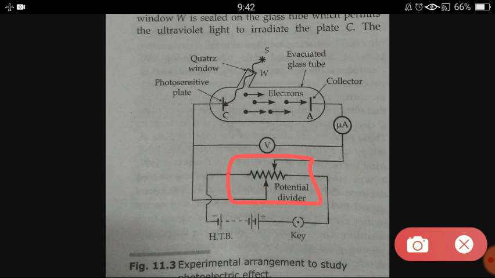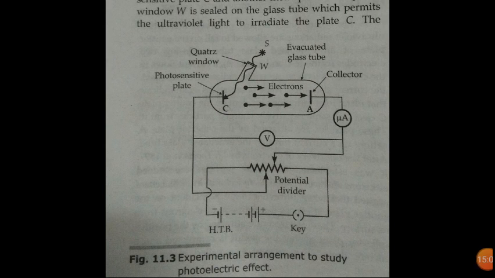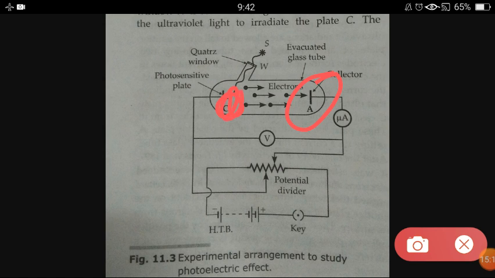Now I hope that from what I explained in the previous slide, you can understand what is going to happen now. From this window the light is allowed to fall on this photosensitive plate, which is called the cathode, and from that plate the electrons will come out. Because we have applied a potential difference here, A becomes a positively charged plate. So when the electrons come out from C, because of their negative charge, they all move towards A, the positive plate, and that's why we can detect some amount of current here.